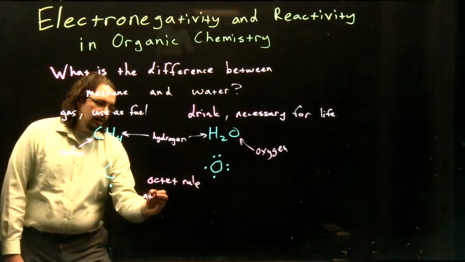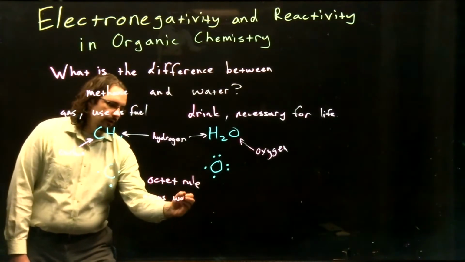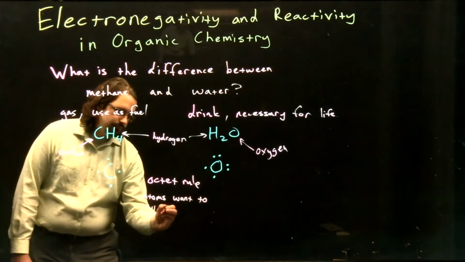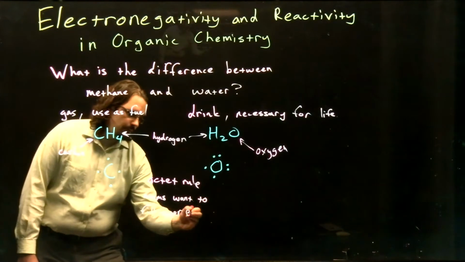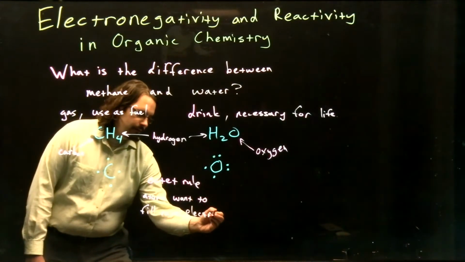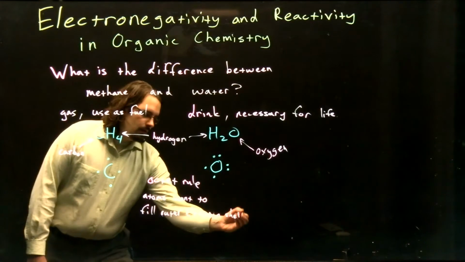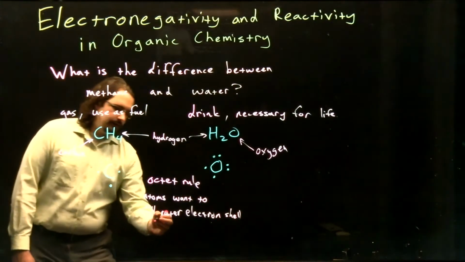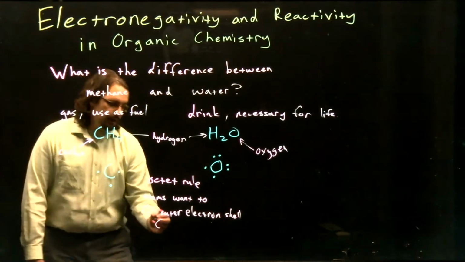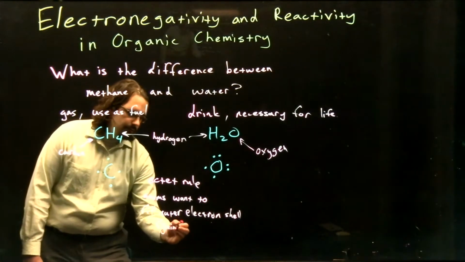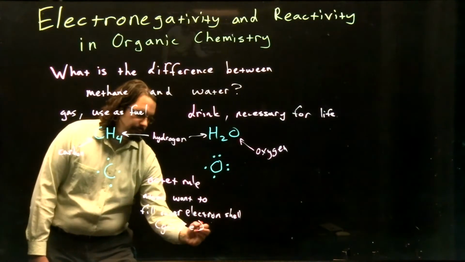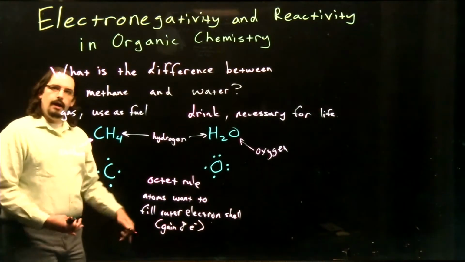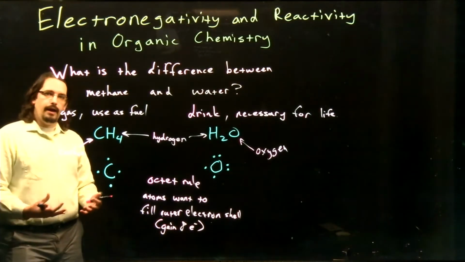Meaning that our atoms want to fill their outer layer of electrons. That outer electron shell. And for most of our atoms, they do this by gaining 8 total electrons.